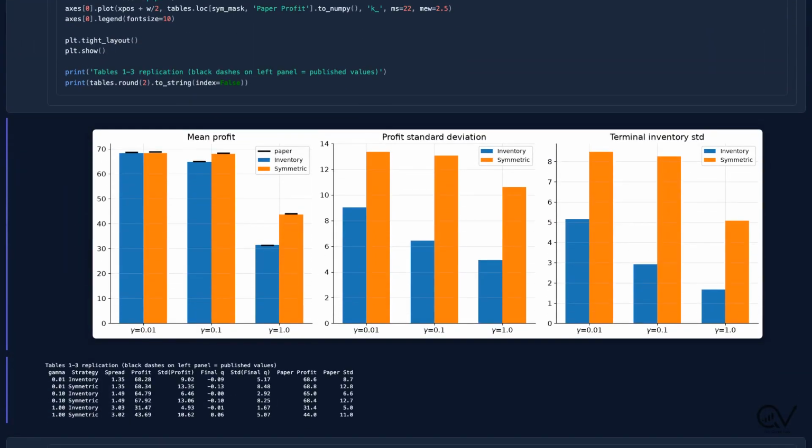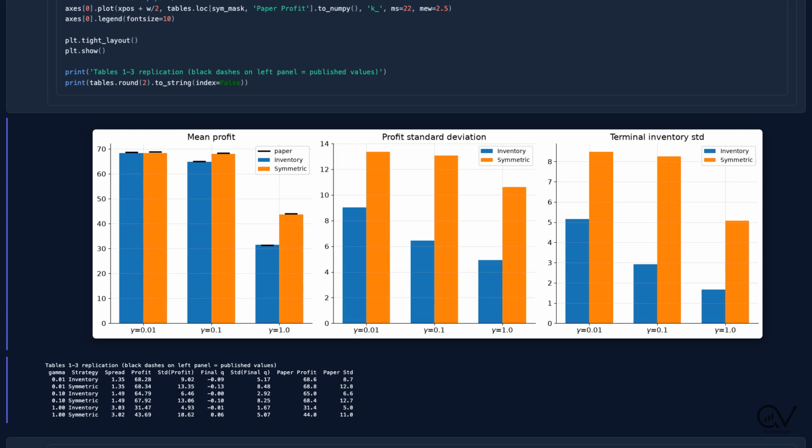This is the complete replication. 3 panels, 3 metrics across all 3 risk aversions. The black dashes on the left panel are the paper's published profit numbers. Our bars land right on them. Look at the middle panel. At gamma equals 0.01, the 2 strategies have almost the same profit volatility, exactly as the paper reports.